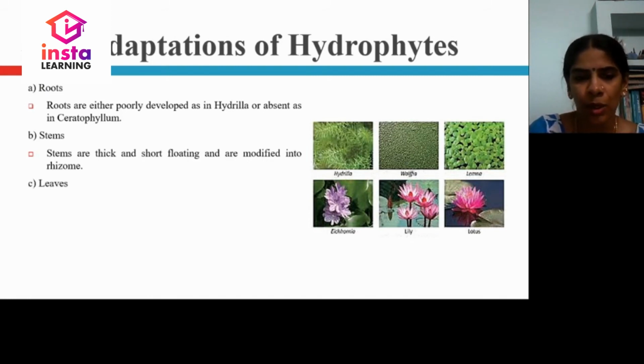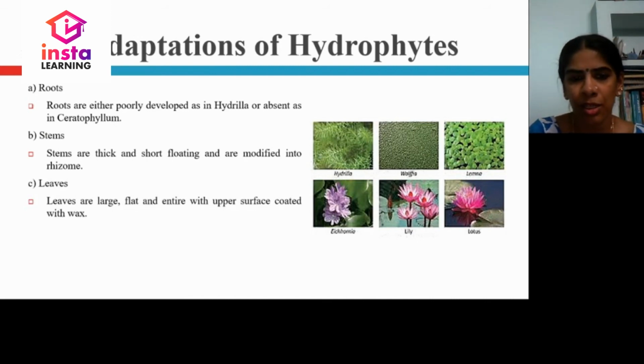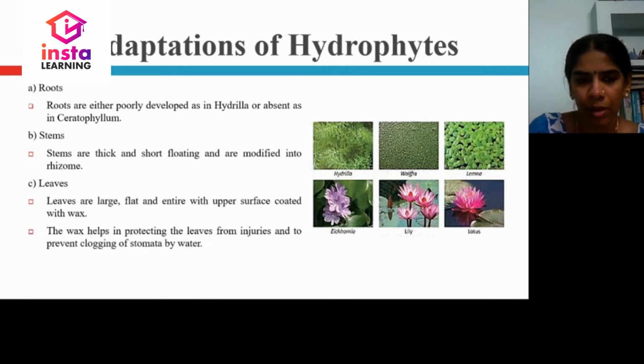Next are the leaves. When you see the leaves, you can see they are large, flat and entire, with the upper surface coated with wax, because they are floating on the water. Wax means the water will not get attached to the leaves, thereby they will not disturb the photosynthesis. The wax helps in protecting the leaves from injuries and to prevent clogging of stomata by water, because stomata are very important for transpiration.